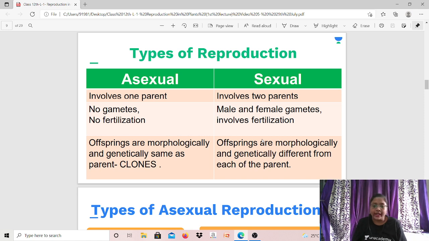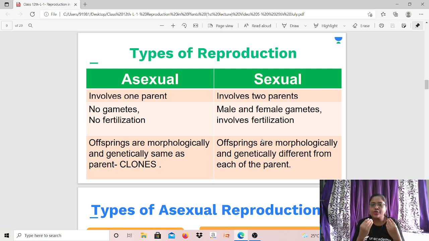Let's talk about types of reproduction. There are two types of reproduction, asexual and sexual. Now first let's discuss asexual reproduction. Now what do you mean by this? Asexual reproduction involves only one parent. Only one parent is involved, and no gametes are produced. Therefore no fertilization, because fertilization is a process in which gametes are fused together.